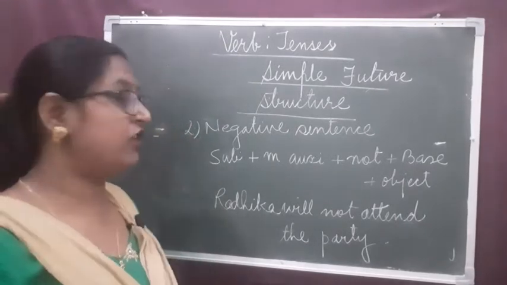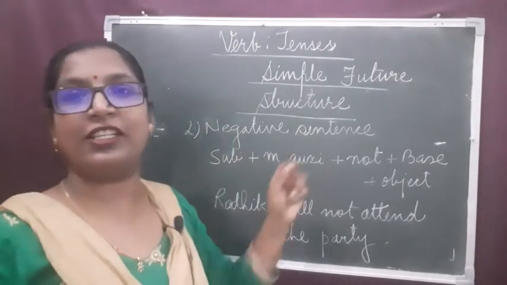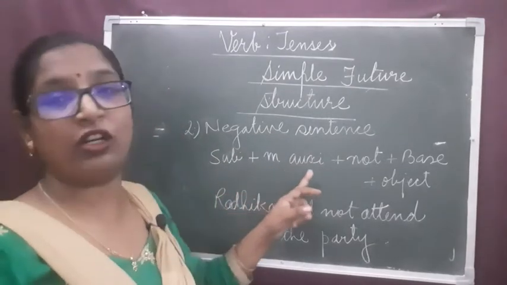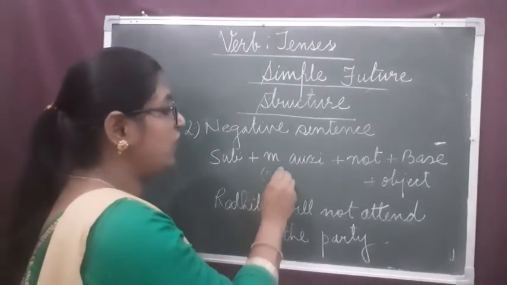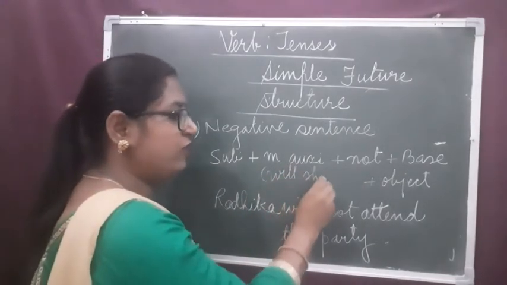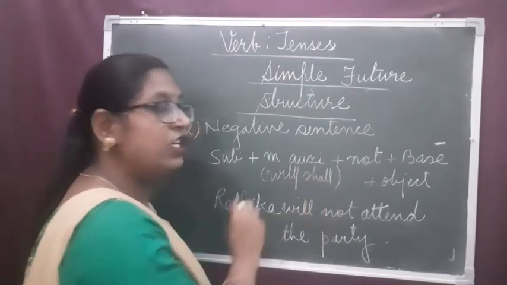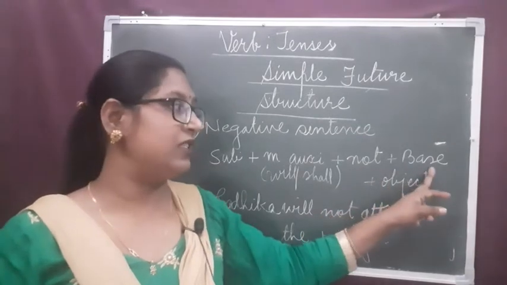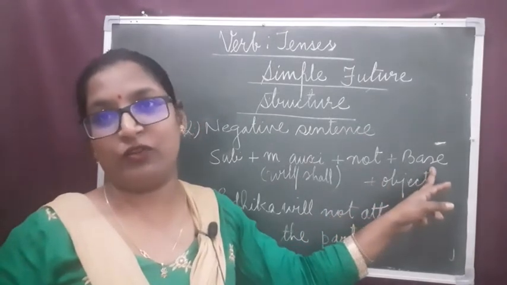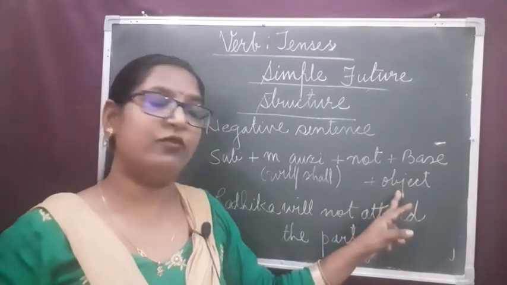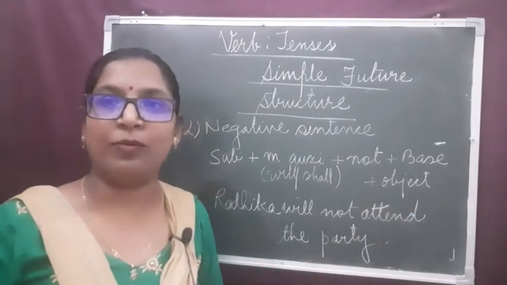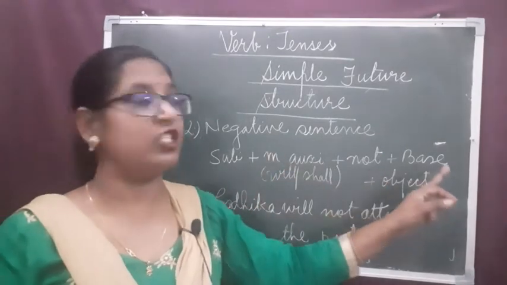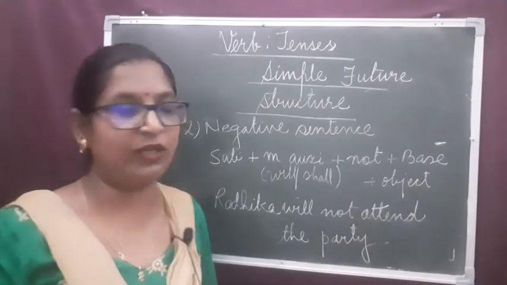Look at the board, dear children. Let's see how to frame negative sentences. The structure is subject plus modal auxiliary will or shall. Always in future tense we use either will or shall plus not, that is the word of negation, plus the main verb in its base form, followed by the object or the complement. Subject plus modal auxiliary plus not plus base form of the verb plus object or complement.